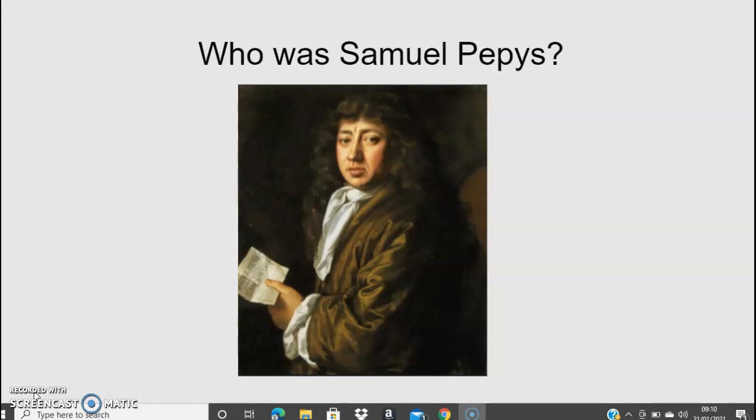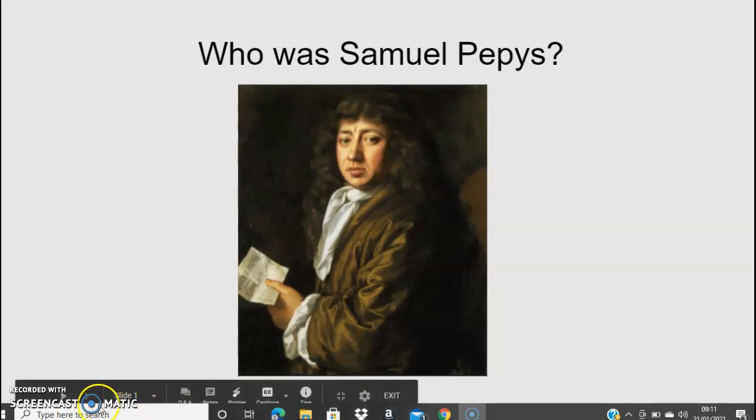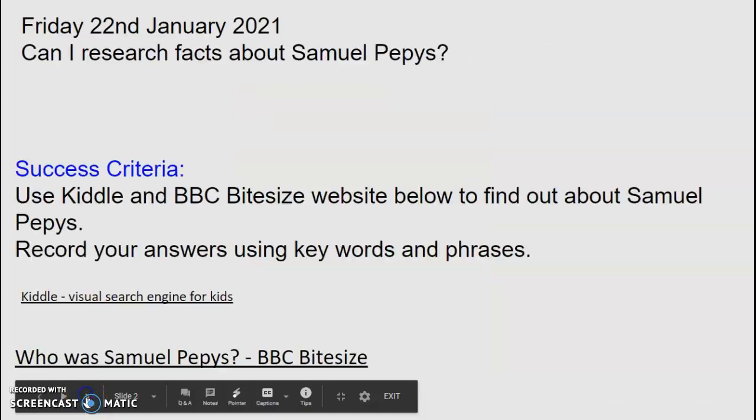So who was Samuel Pepys? Okay, I know that you have probably learnt a bit about him when you were doing research about the Great Fire of London, and you've probably seen pictures of him, and I'm sure you do know something about him. Today, though, you are going to find out a bit more information and you are going to record your facts because next week you are going to write a fact file about him, okay? So let's go on to the next slide. I'm going to show you.